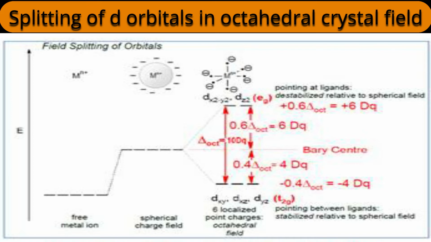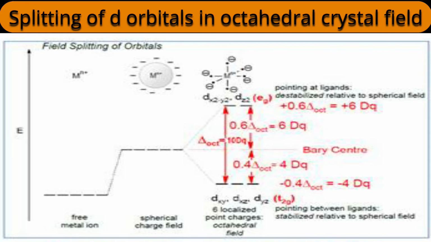And later on, the reality is represented by the upper right diagram, where ligands are approaching along the axes. The negative sign is there for the ligand approach and the metal ion has a positive charge. And the field we are considering here is octahedral. That results in a change in the energy levels of the sets of orbitals. Two sets are there: one is T2g, the other is Eg. See below the barycenter by a distance of 0.4 delta O for octahedral.